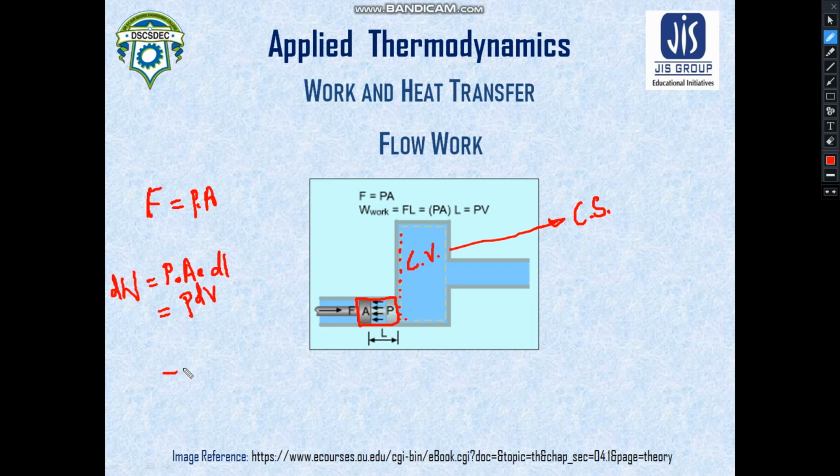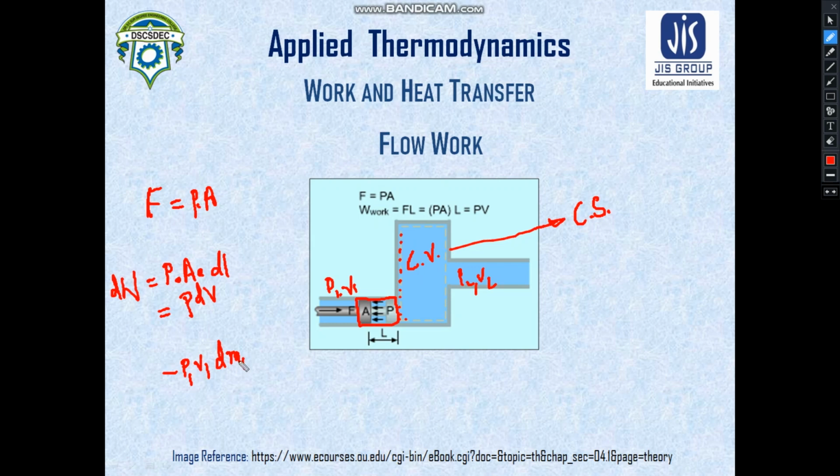So at inlet condition, if we take P1 V1 as the inlet condition and P2 V2 as the outlet condition, then the work done at inlet condition will be P1 V1 dM1.